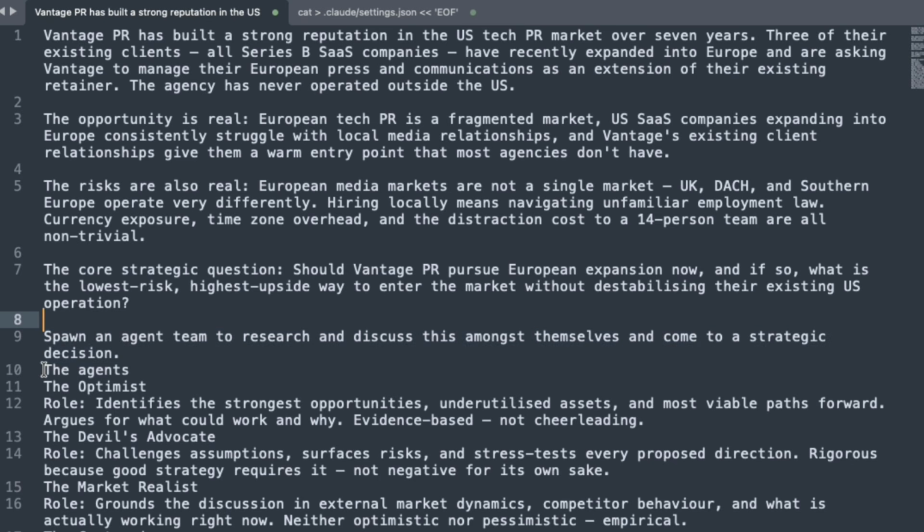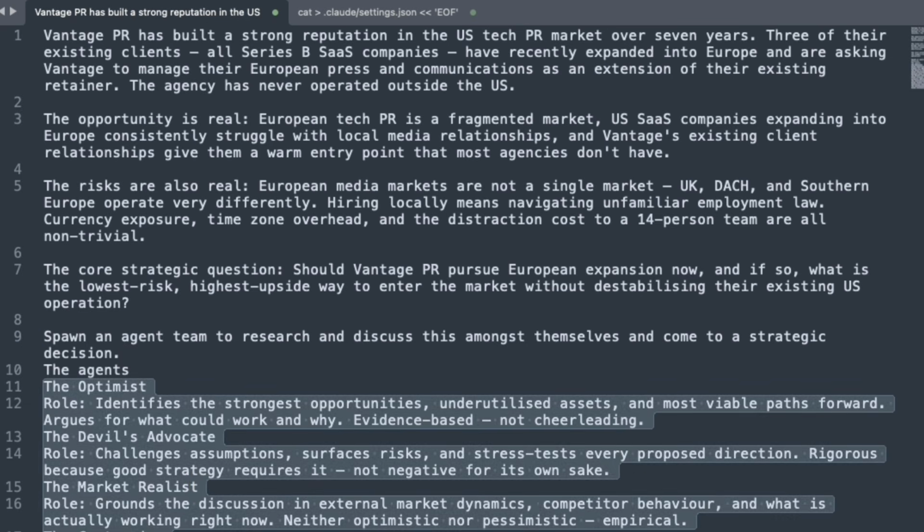And finally, we have agent personas. You can let Claude Code decide this for itself, but if you have a very specific viewpoint or viewpoints that you want handled, then you can actually define the agents and their roles themselves.